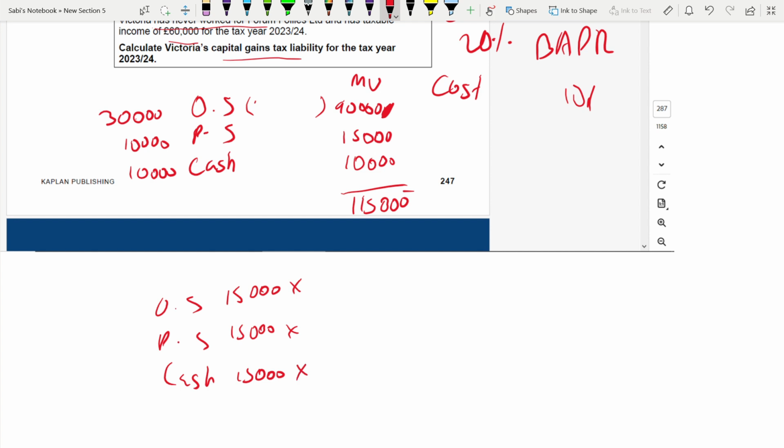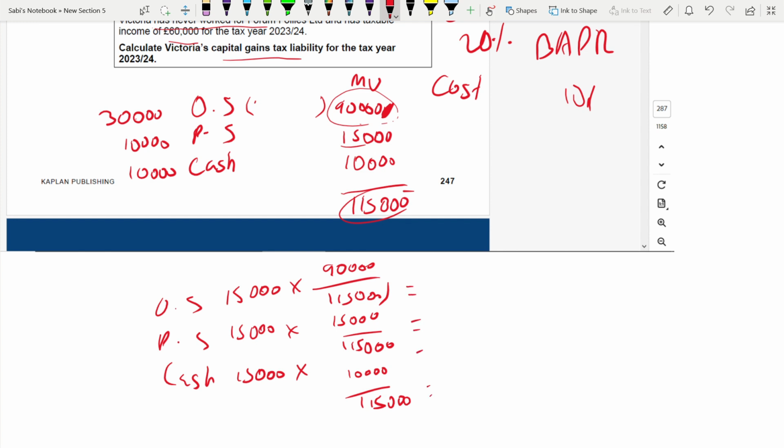Multiply by the market value of each out of the total. What is the total amount of market value for ordinary share out of the total? 90,000, no? Divide by 115. For preference it is 15,000 over 115. And for cash it is 10,000 over 115,000. So if you do like that, you will get the cost. For ordinary share, it is 11,739. Preference 1957. Cash 1304. Total cost 15,000. You see, this 15,000 is allocated.